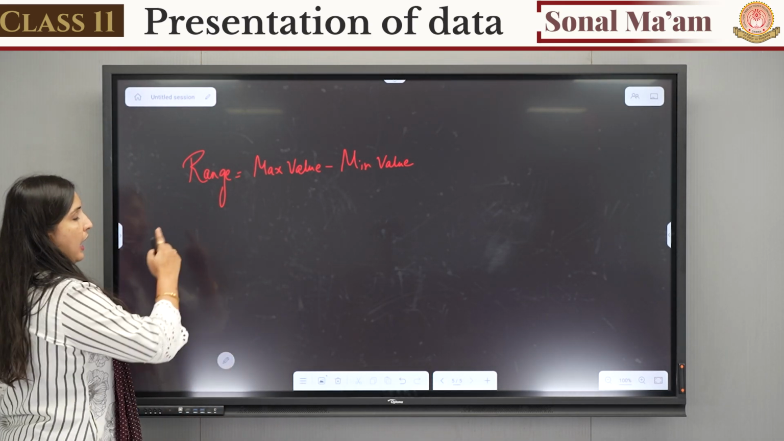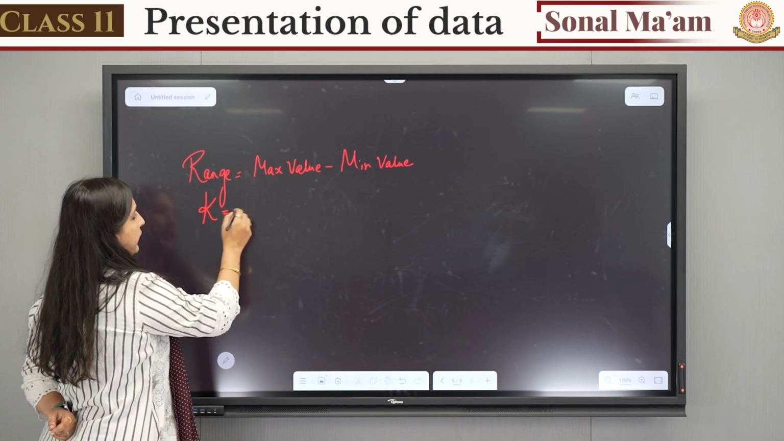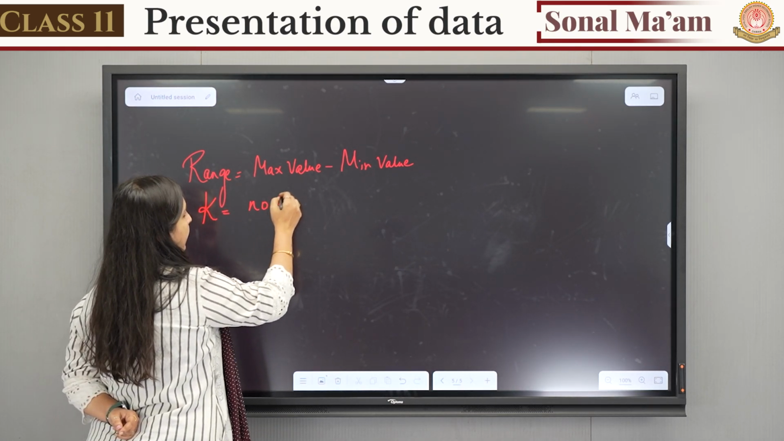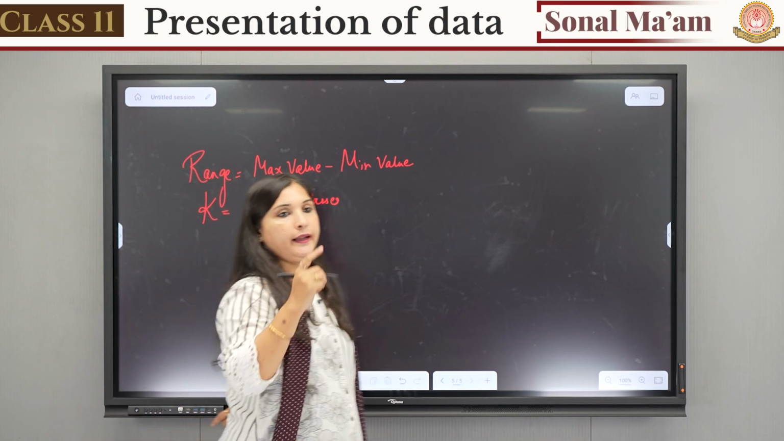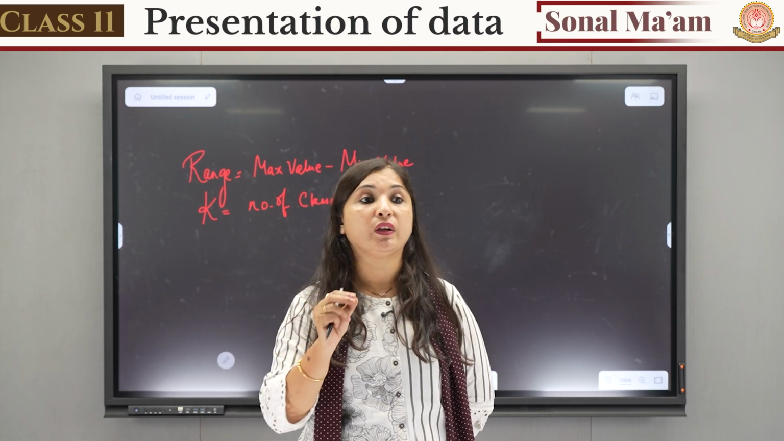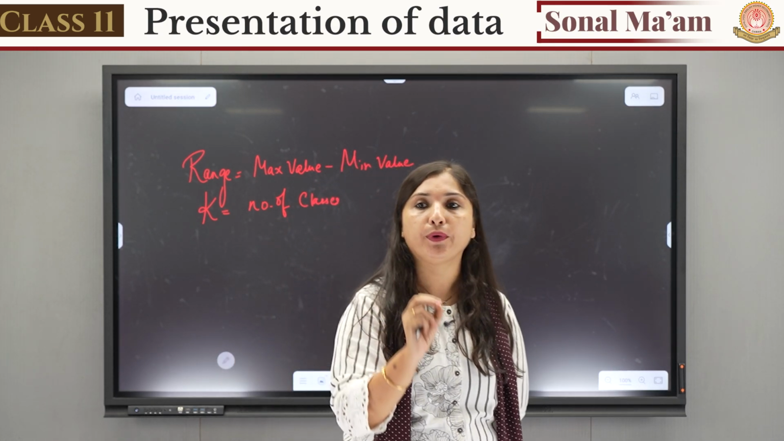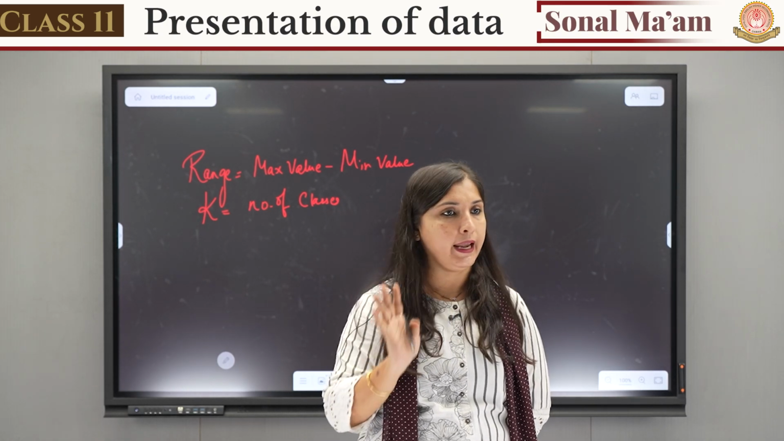Okay, fine. After finding out range, we need K. K is the number of classes. Number of classes means how many classes you have to make: 10 to 20, 20 to 30, 30 to 40. Do you have to make 5, or 6? So K is the number of classes. How many classes you have to make is K.